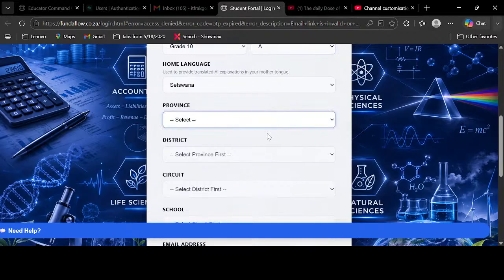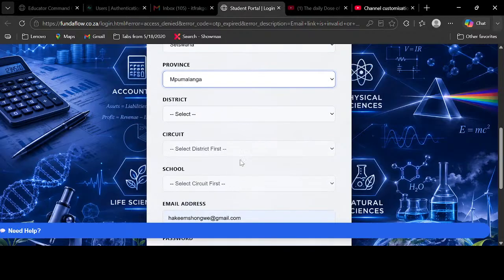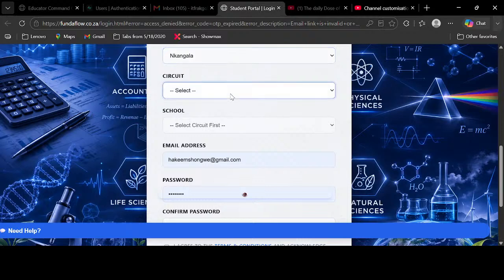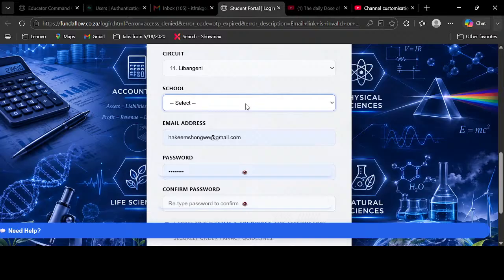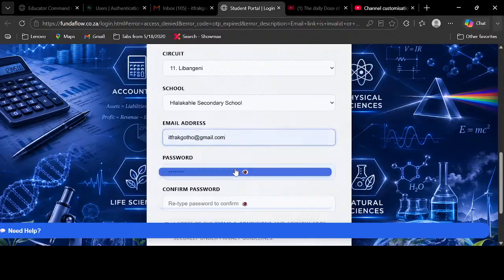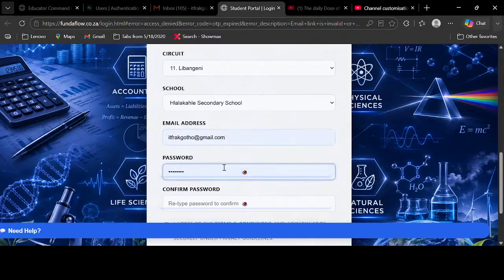Okay. So in province, I'm around Mpumalanga. You're in Mpumalanga, okay. My district is Kangala. You're in Kangala, okay. Then my circuit is Libangeli. Then I have Hlalaga, the secondary school, my previous high school. Okay, so then I'm gonna put in my email here.